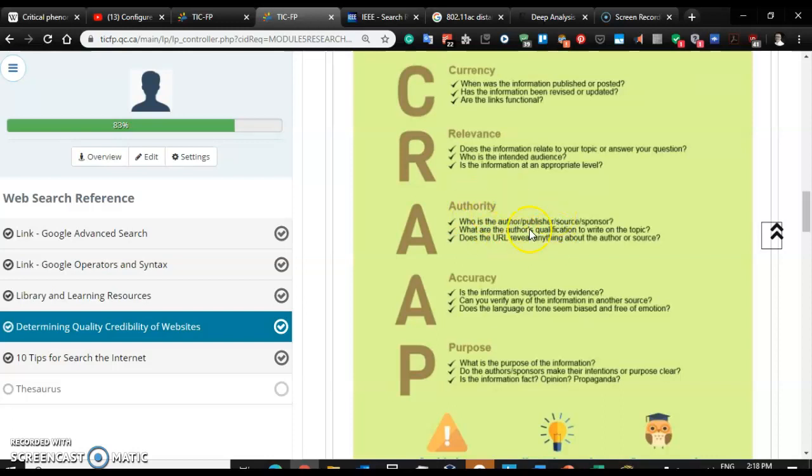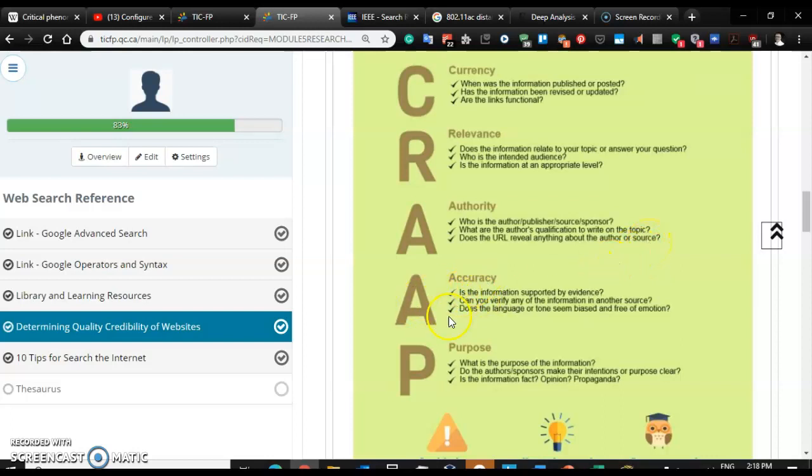And even if they are an expert, how much credibility do they have within their community? Is this particular expert or doctor highly regarded within the medical community, or are they not highly regarded? So that is going to impact the authority of the website.